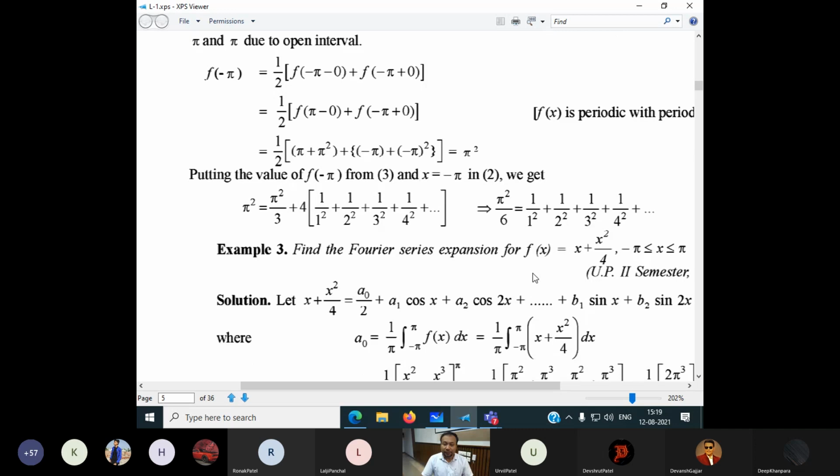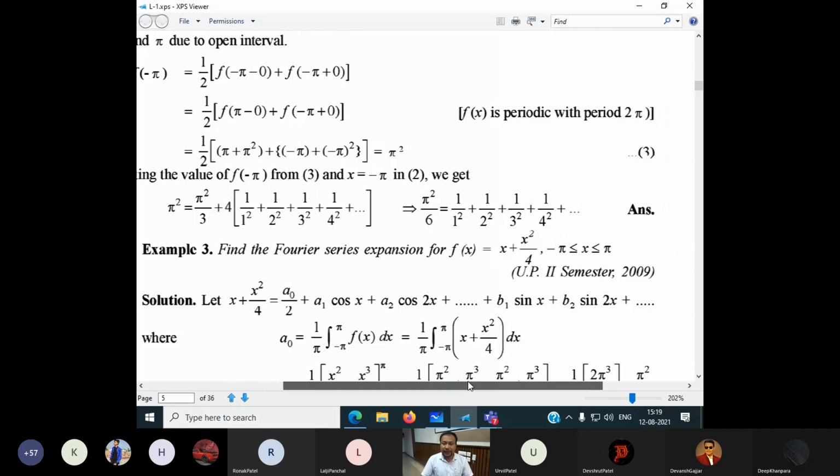Now, example number 3, I am not going to discuss because you can do that; just the function has been changed, but it is a closed interval. Look here, x is less than or equal to 5. So it is a closed interval, which means the function is valid even at -5 and 5.